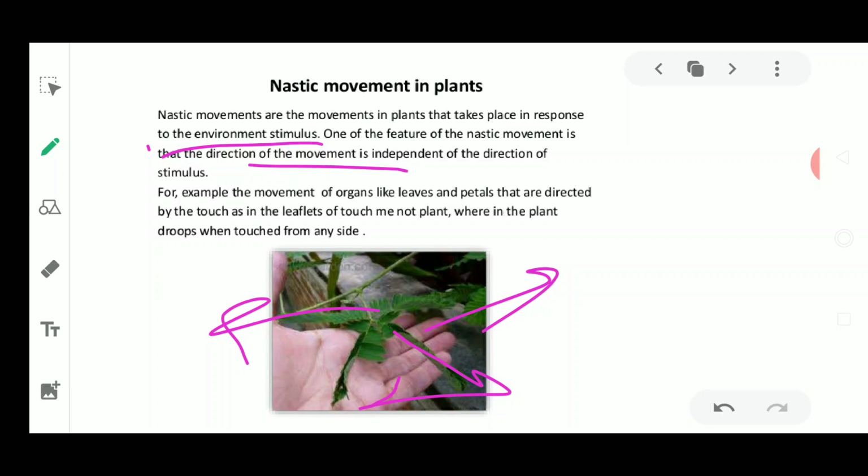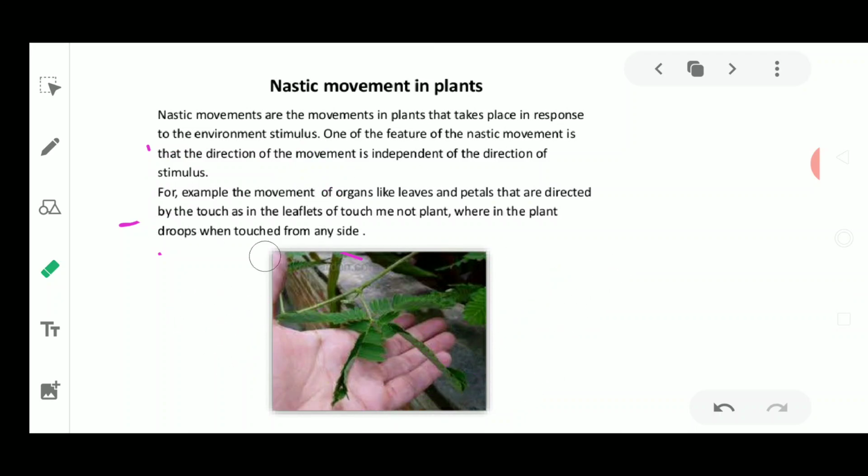For example, organs like leaves and petals are affected by touch, as the leaflets of the touch-me-not plant droop when they are touched from any side. You could touch the plant from the upside or downside, and these leaves are going to show you the same response from any side from where the stimulus is coming. It is independent of the stimulus. So this type of movement is called nastic movement.